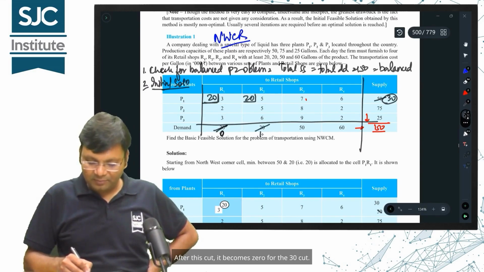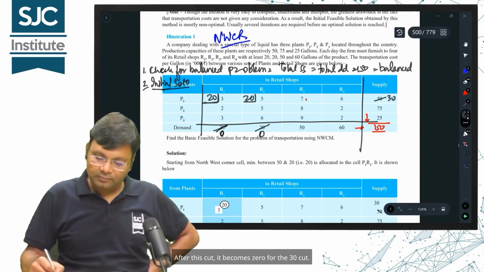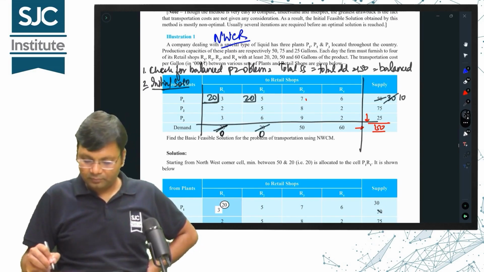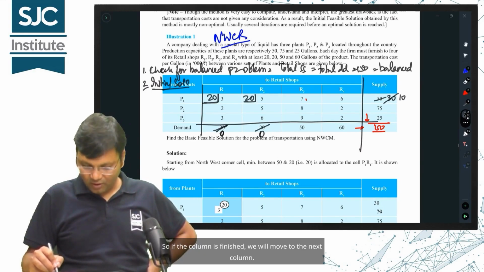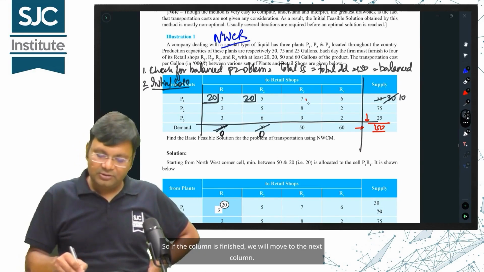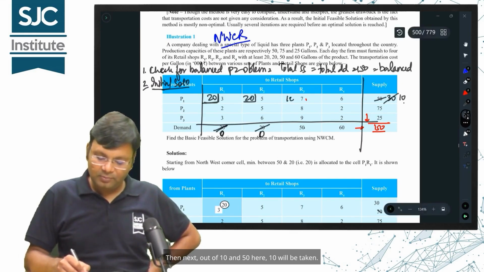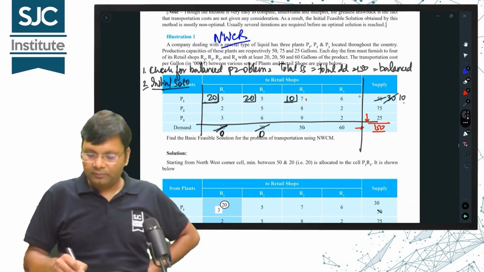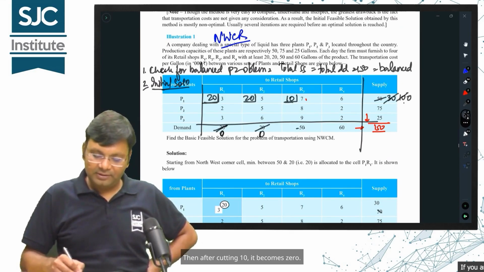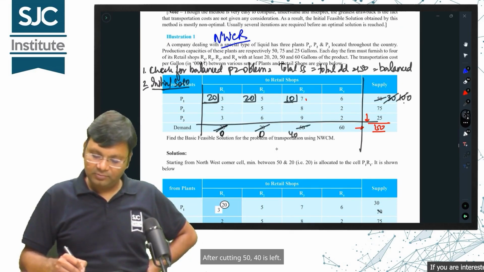After this cut, it becomes 0 for the 30 cut. So if the column is finished, we will move to the next column. Then next, out of 10 and 50 here, 10 will be taken. Then after cutting 10, it becomes 0. After cutting 50, 40 is left.